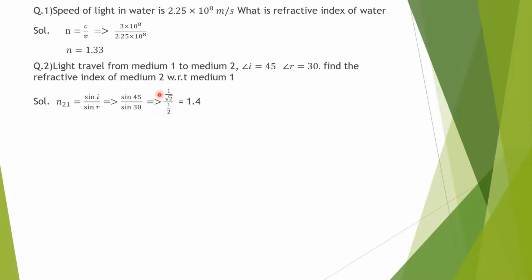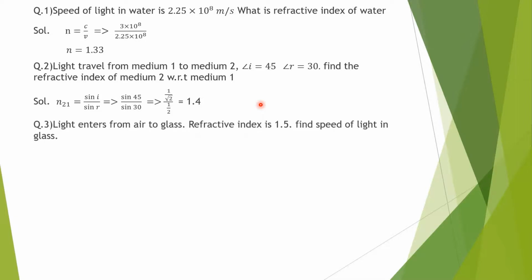Numerator will remain as it is, take the reciprocal of the denominator, and on dividing we'll get root 2, and the value of root 2 is 1.4. So the refractive index of second medium with respect to first is 1.4. It is a ratio, that's why there is no unit. Third question in this category: light enters from air to glass.